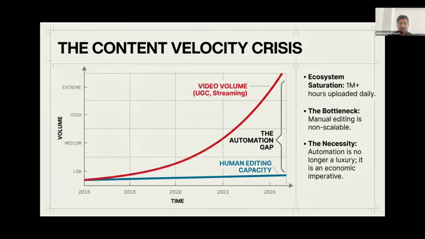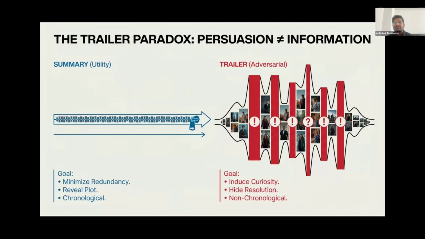Let's look at the paradox. Before we deep dive into deep learning models, we have to establish a foundational philosophy. We must rigorously distinguish trailer generation from the much older standard field of video summarization. A video summary is entirely utility driven, functioning almost like a textbook. The primary goal is to minimize redundancy, preserve chronological order, and accurately reveal the plot so that the viewer saves time and understands the whole story.